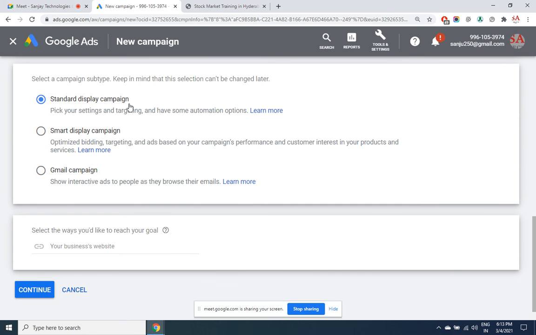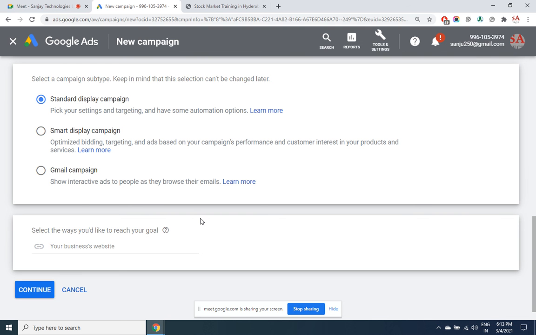Now, standard display campaign means we will have to create the ads manually, but a little bit of automatic options are also there. Smart display campaign means an AI program by Google, where it will automatically decide how the ads have to get created, automated ads and all that. Nothing automated is advisable, at least in digital marketing. Artificial intelligence is only at a basic level right now. The system is not smarter than human beings, at least at this stage. Maybe in future it will be. So for now, better to do everything manually. So I select standard display campaign.